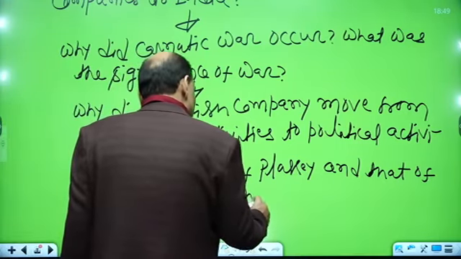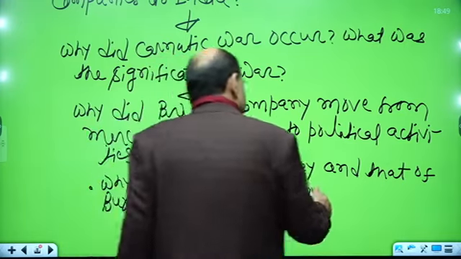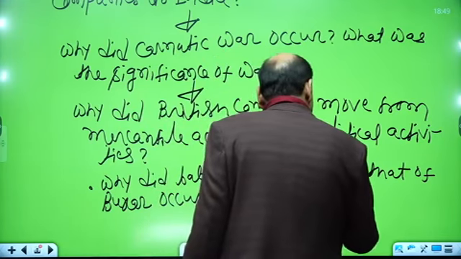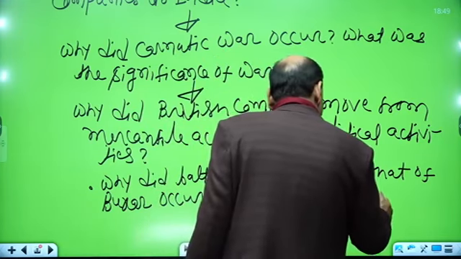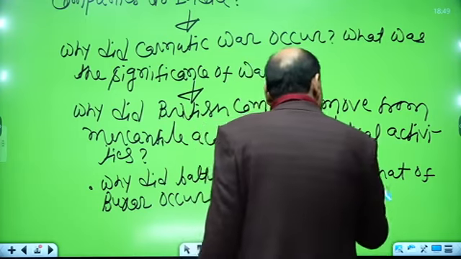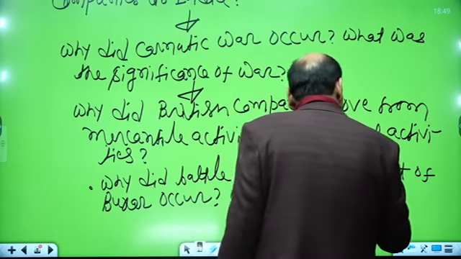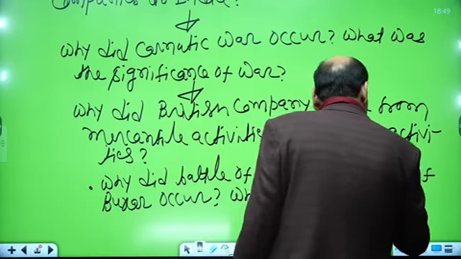What was the significance of the battle?